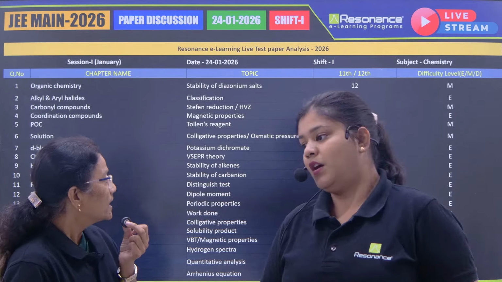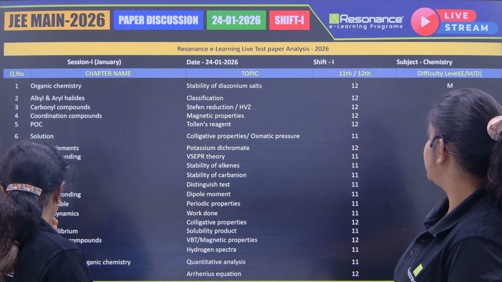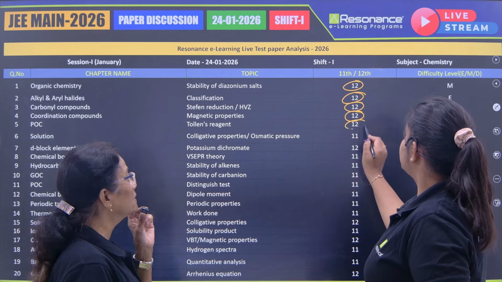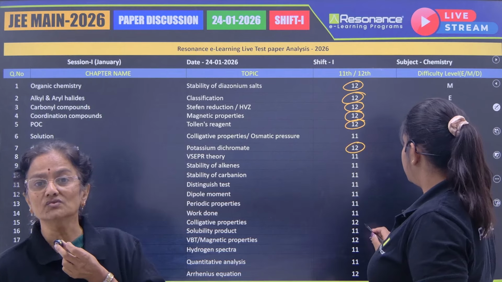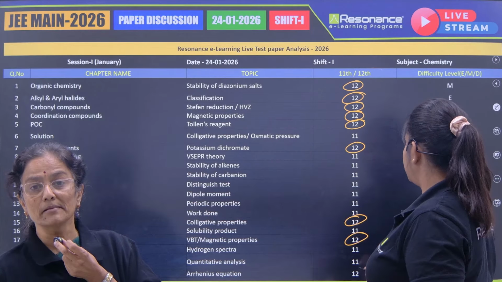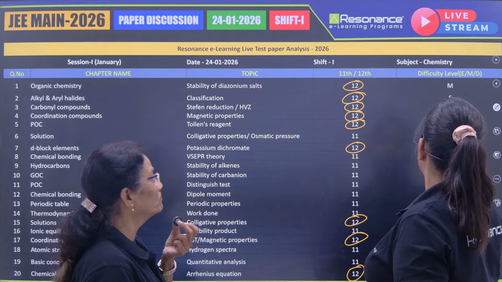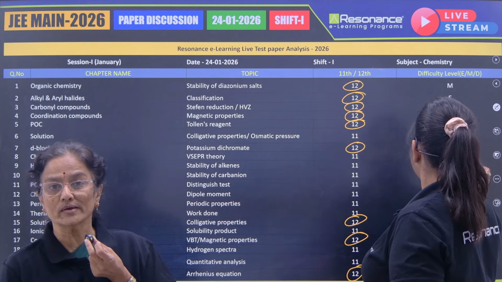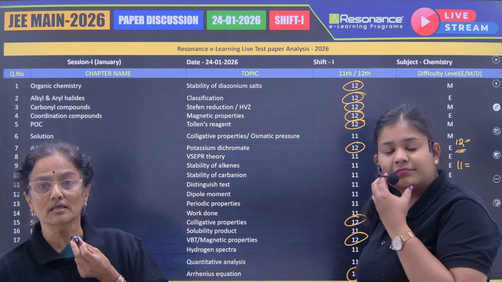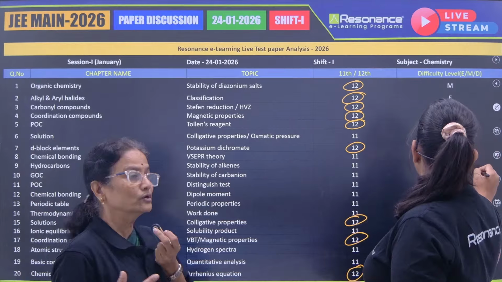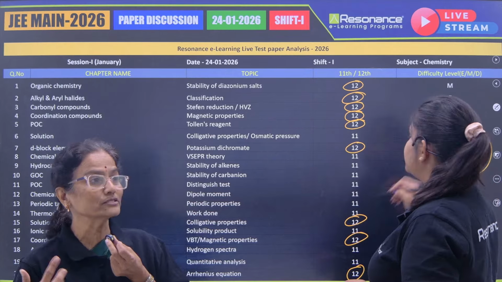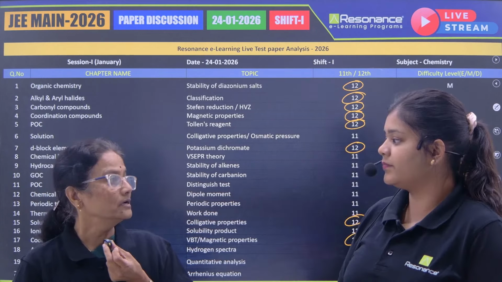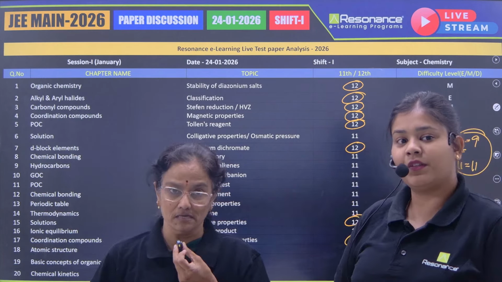All right. Okay. And you can see today we have done almost 20 questions in chemistry. Of the 20 questions, 9 were asked from 11th class and the remaining 11 were asked from 12th class. So whatever memory based questions we have received, I think we have helped them to catch up for the next exams, that is the afternoon shift as well as the next one on the 28th.